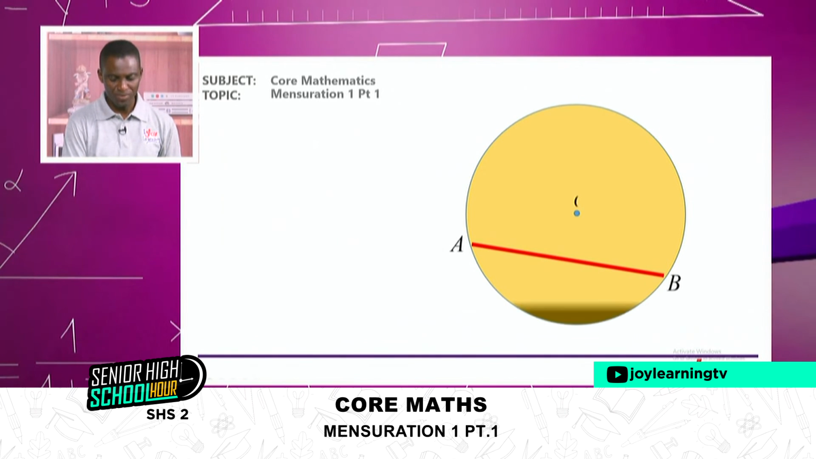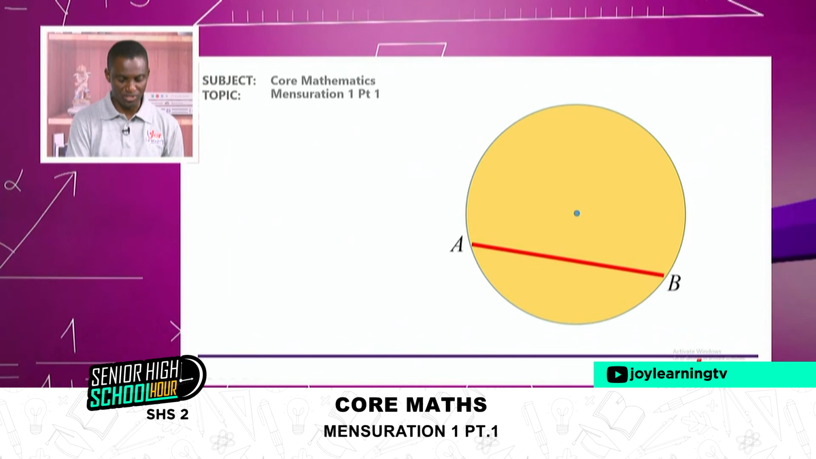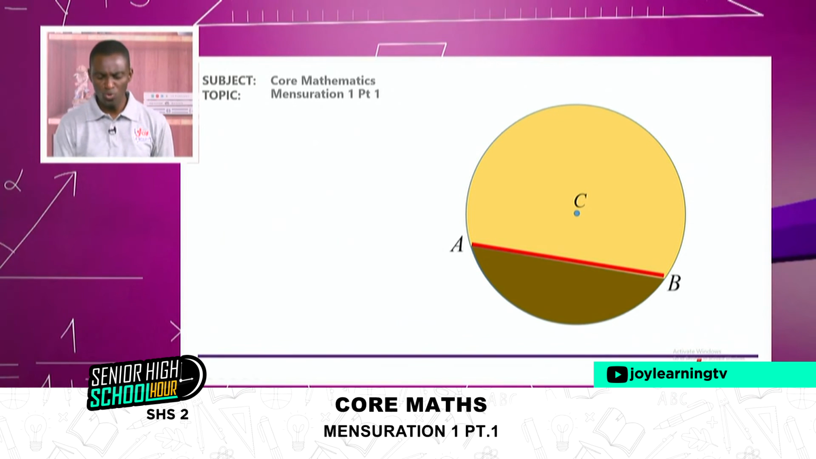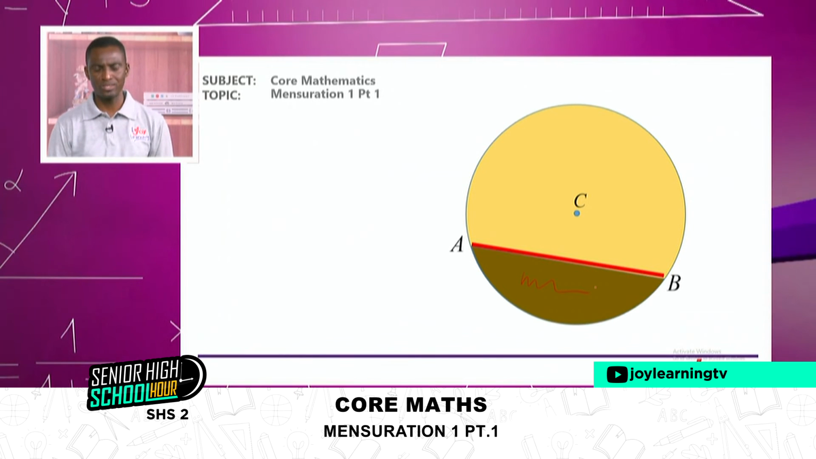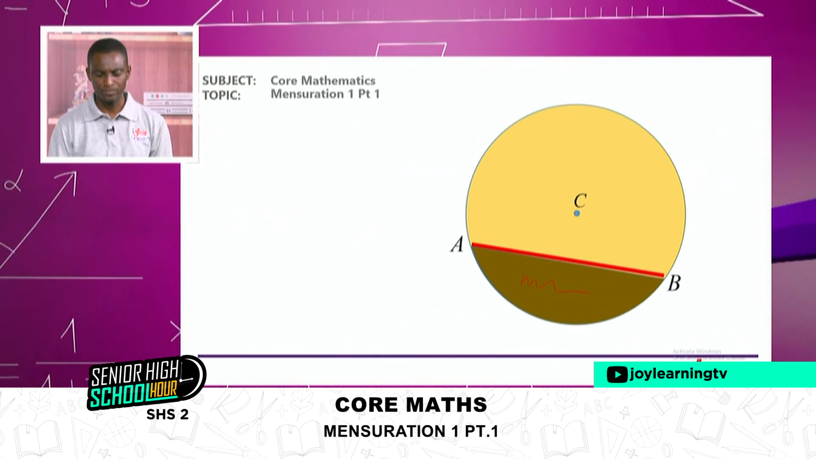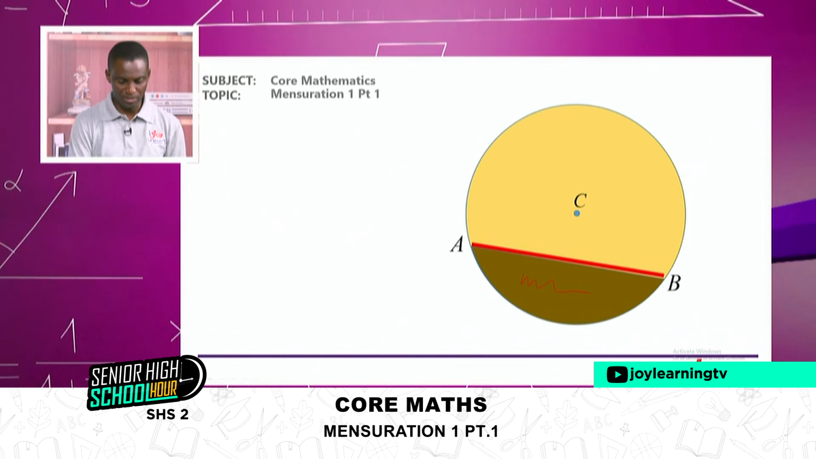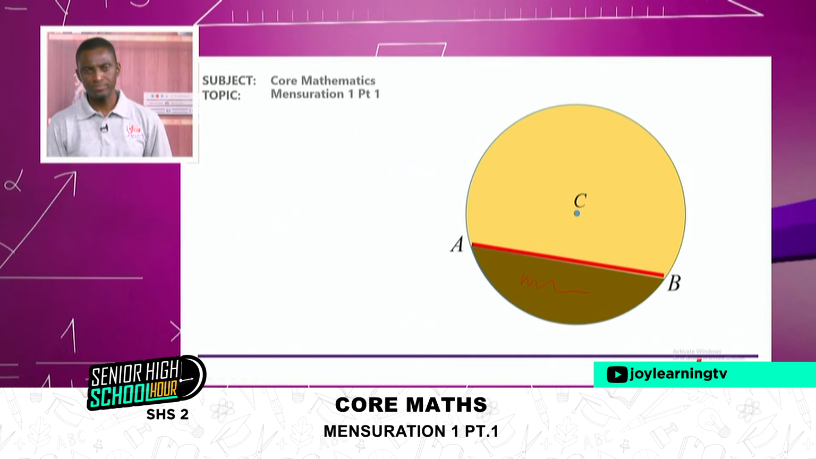So let's have the minor segment. That's the shaded portion. You can see the shaded portion here. That is our minor segment. You want to know the area of this part of the circle. That's what you want to know. What is the area of that part of the circle? So we want to do this.